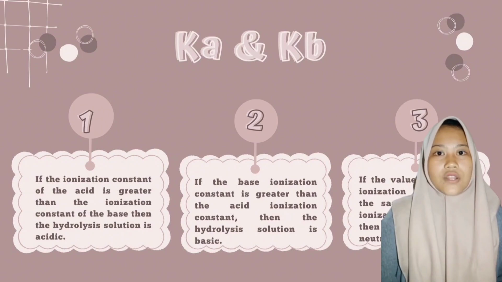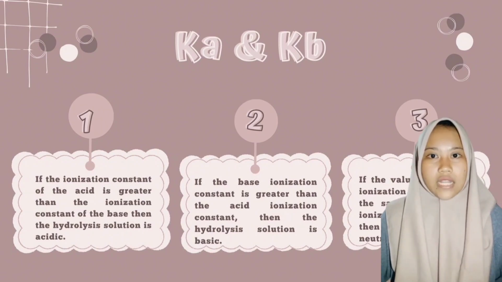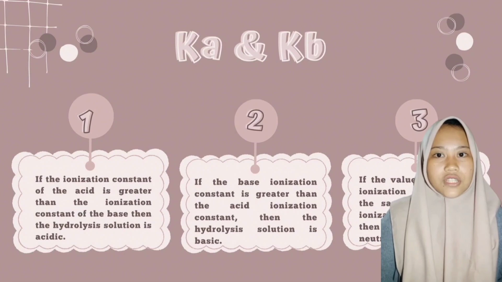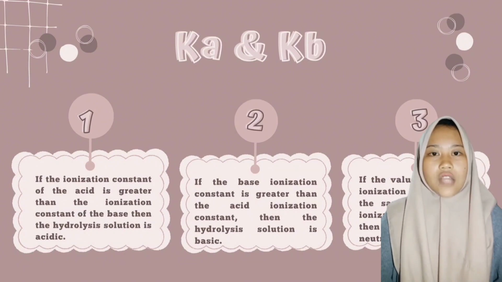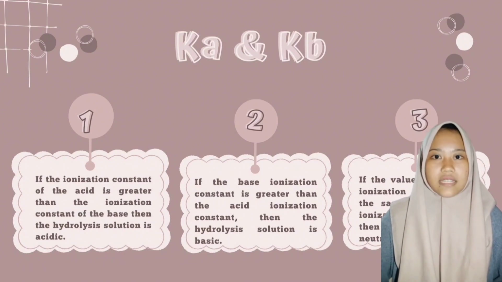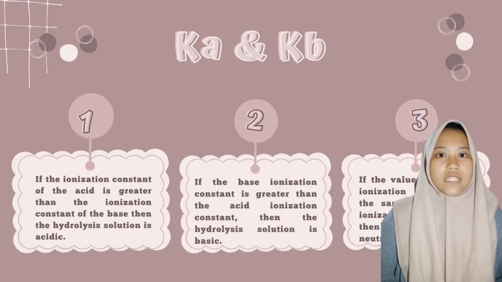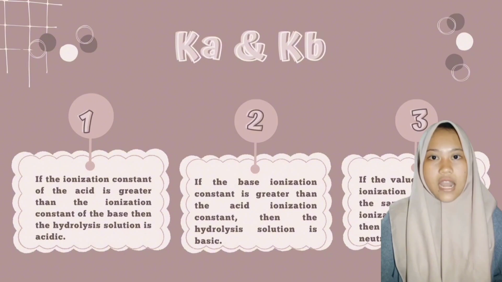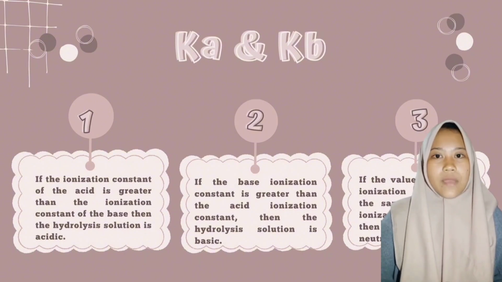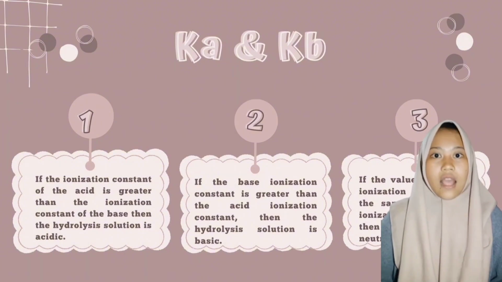If the base ionization constant is greater than the acid ionization constant, then the hydrolysis solution is basic. If the value of the acid ionization constant is the same as the base ionization constant, then the solution is neutral.